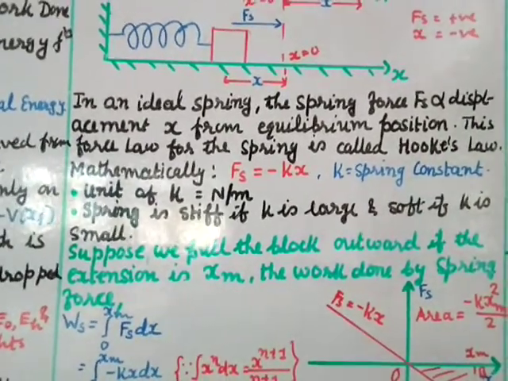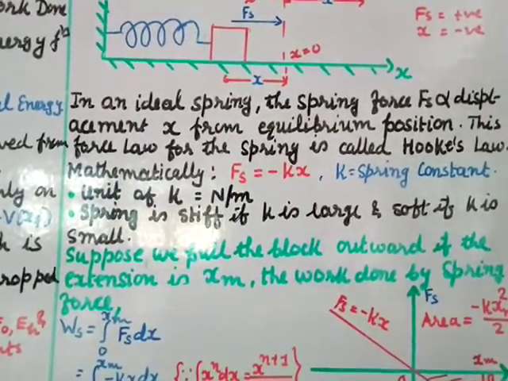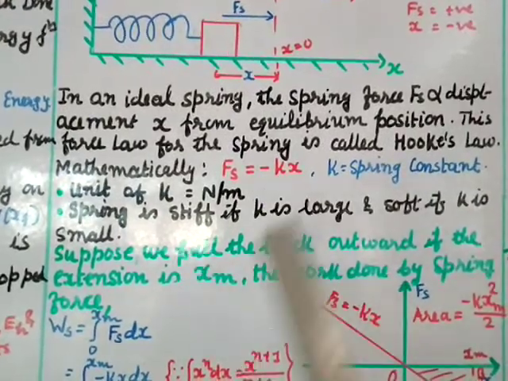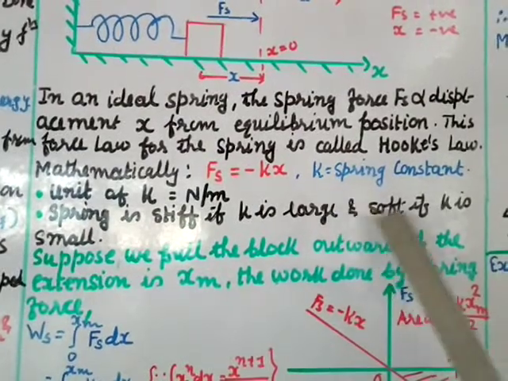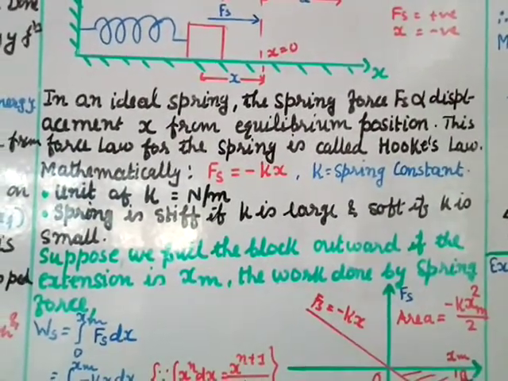So if the spring constant value is large, that means we can say that the spring is stiff, tight. And if the value of k is small, then you can say that the spring is soft.